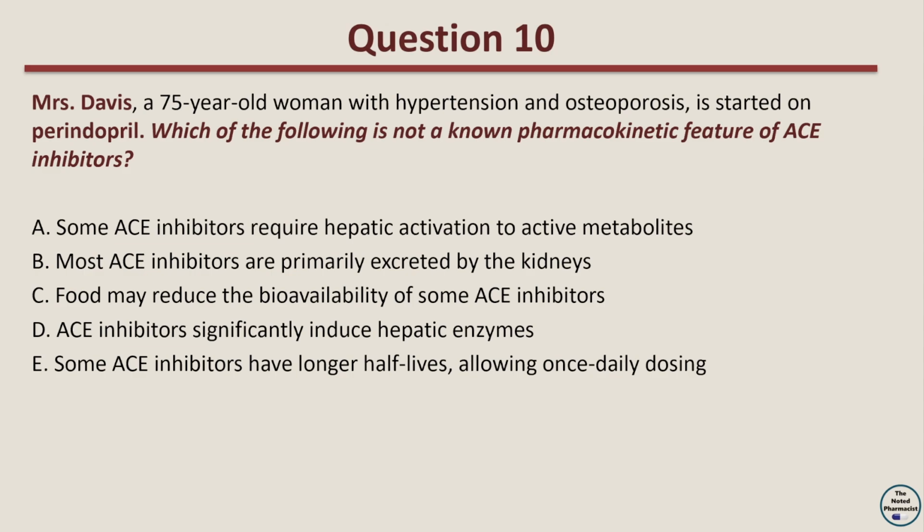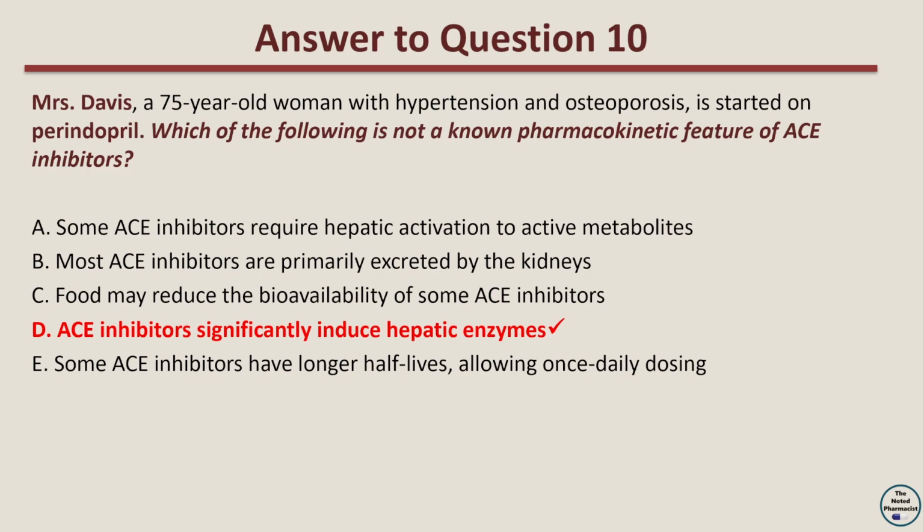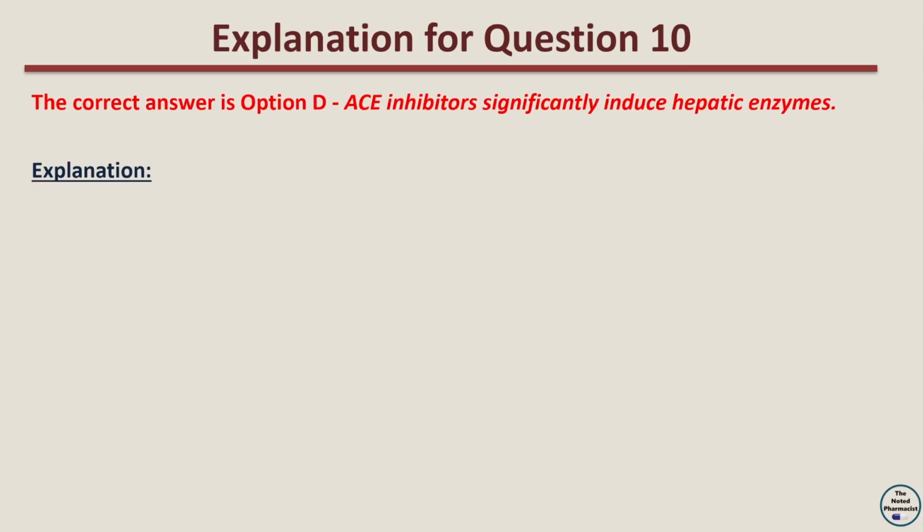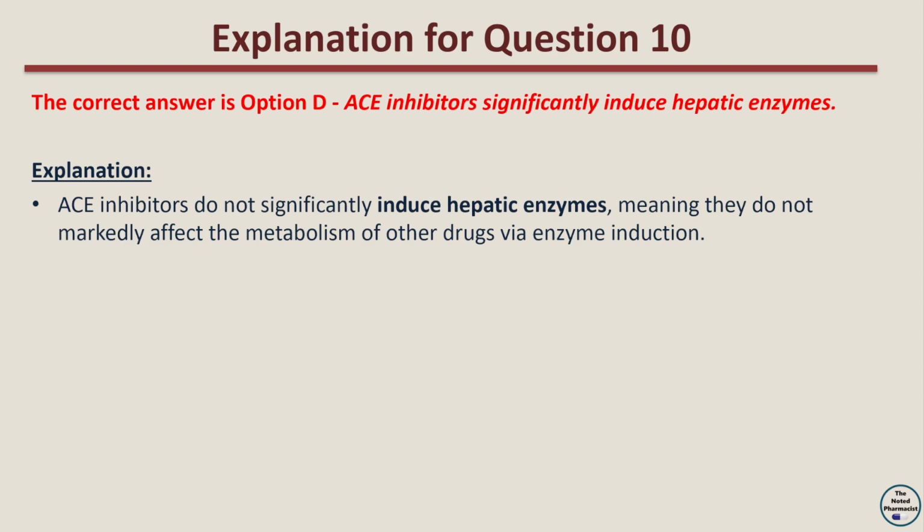The correct answer is option D, ACE inhibitors significantly induce hepatic enzymes. The explanation is that ACE inhibitors do not significantly induce hepatic enzymes, meaning they do not markedly affect the metabolism of other drugs via enzyme induction.